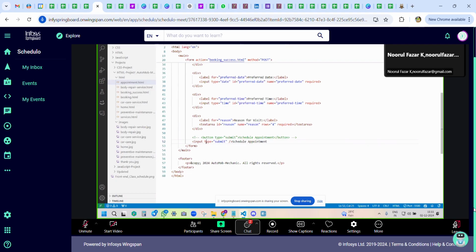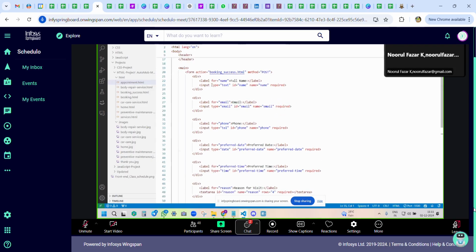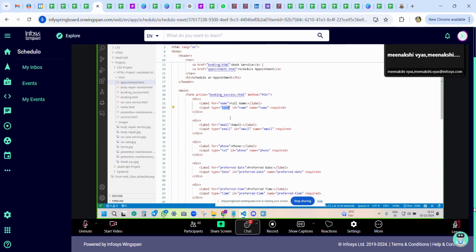Ma'am, please, this one, input type equal to text. Anywhere you have used a text box, use value equal to the default name. Okay? Add one more field, like you have written ID and name. Right?